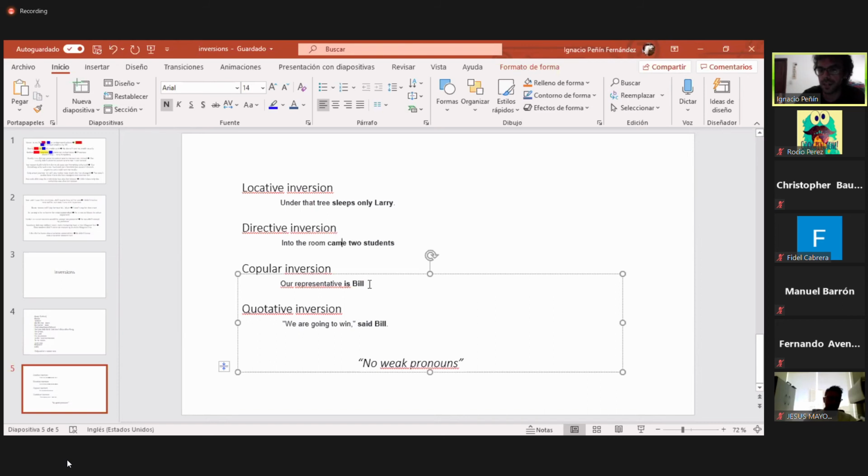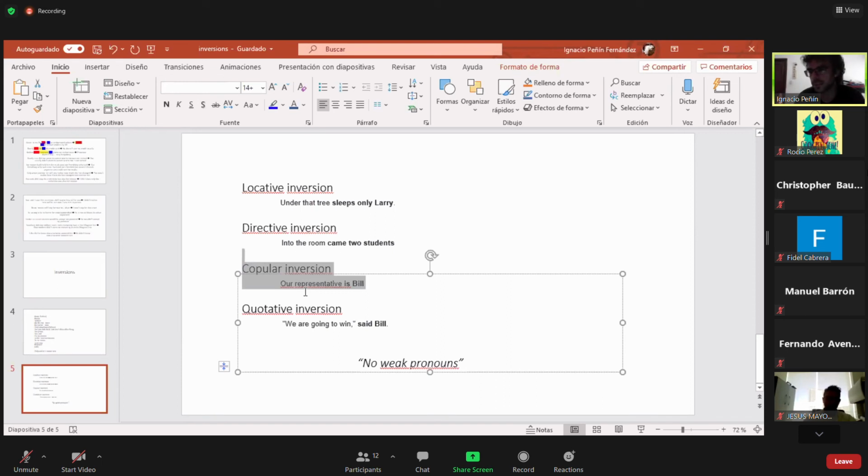The copular inversion is not going to be studied in this case, but it's only to change the attribute and the subject, okay? For example, for verbs like seems or is, or well, the verb to be or the verb to seem, we can invert the order of the adjective and the subject, okay? It's very easy. Bill is our representative, okay?